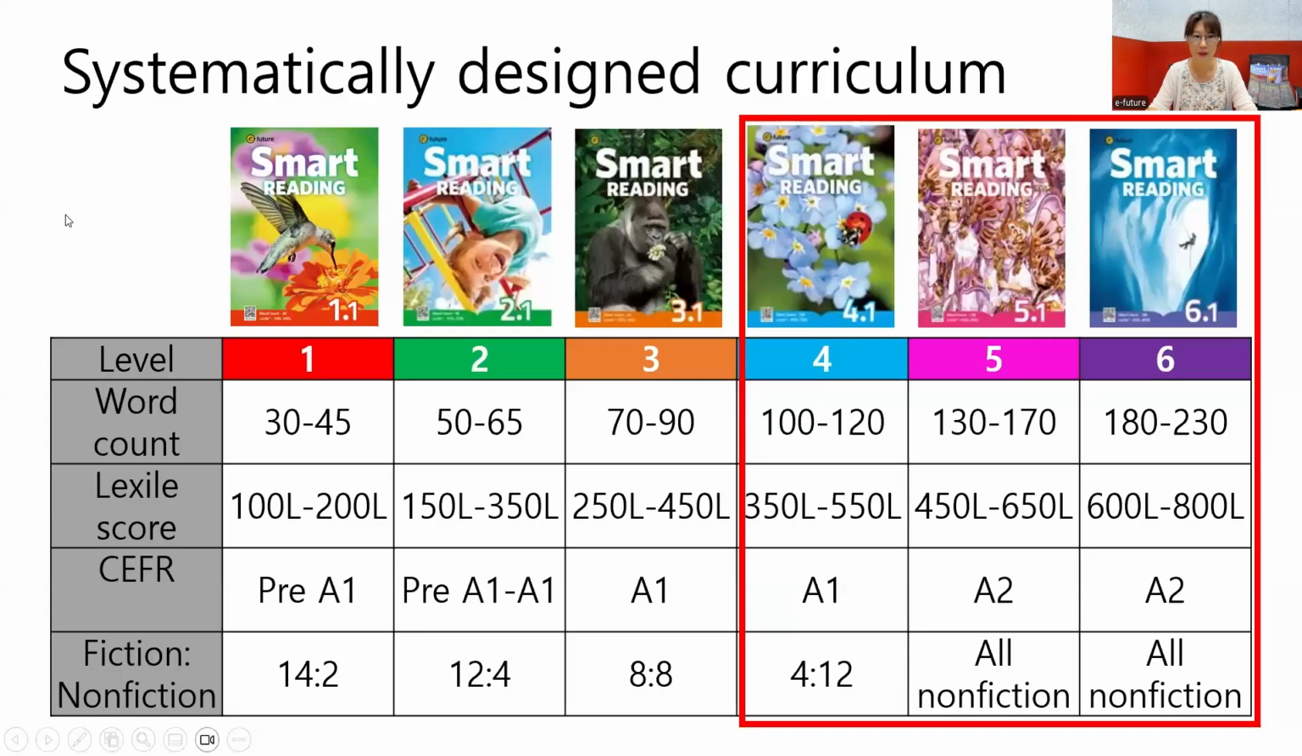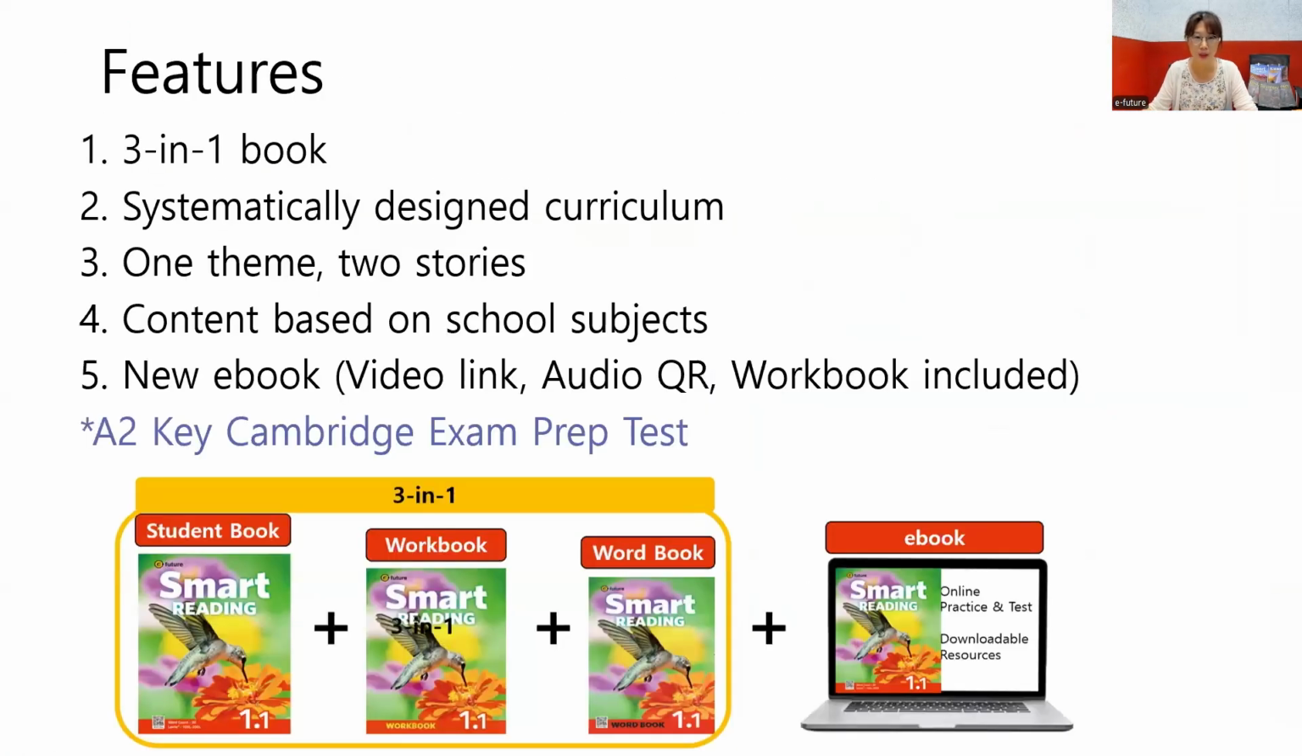And let's go back to the feature page. Content based on school subjects, we just saw that, right? Social studies, science, math, art. We have many different kinds of school subjects related to the topics. And a new ebook, I'm going to show you the ebook in a minute. We have video links, audio QR codes, and the workbook is included. There are some new features in the ebooks. And we also provide the A2 Key Cambridge exam prep test with all our Smart Reading series.